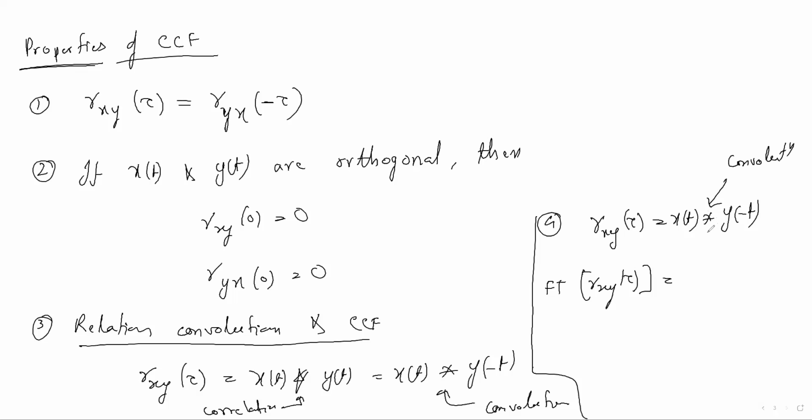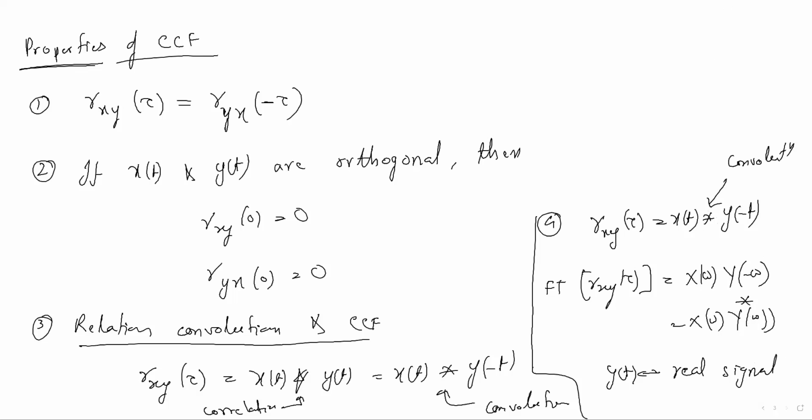Convolution in the time domain becomes multiplication in the frequency domain, that is X(omega) into Y(omega). You should remember this formula, or you can write it as X(omega) Y(omega) conjugate, with the star, if the y(t) signal is a real signal.